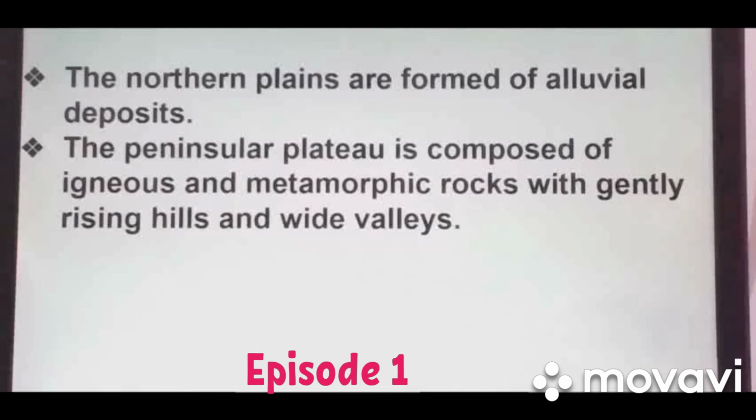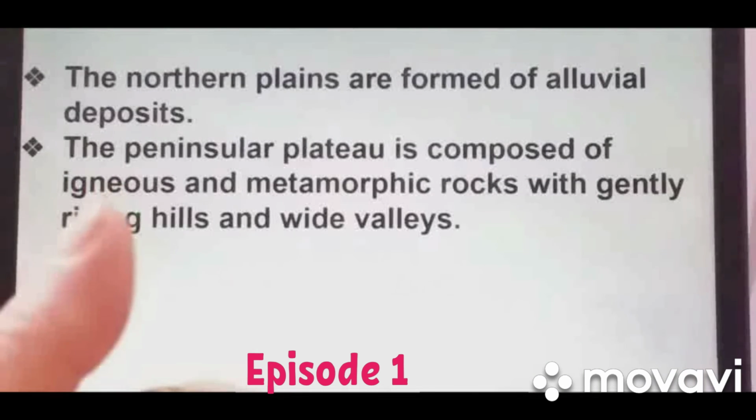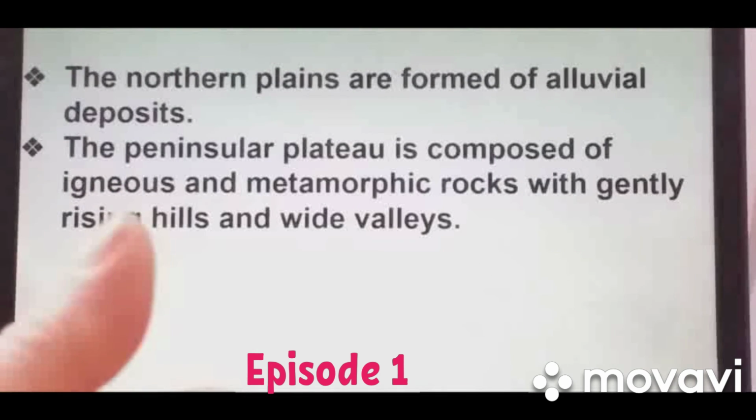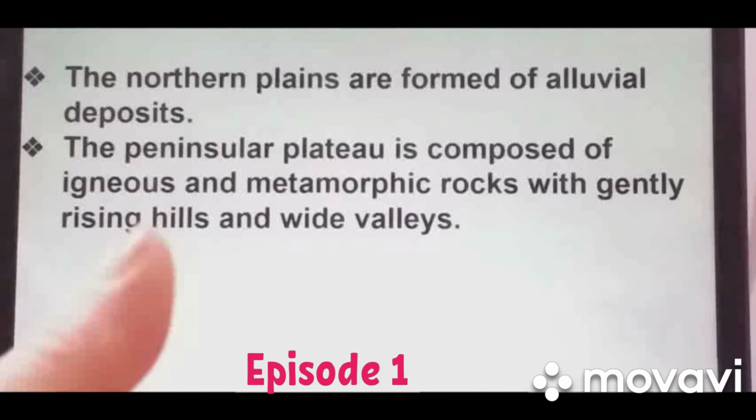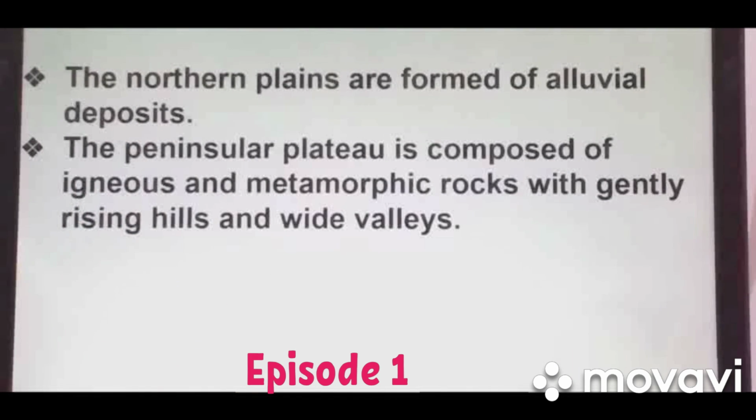In this way it displays that India's land features are unique in themselves and display variation in their composition, in their formation and also in their utility. Each one complements another.